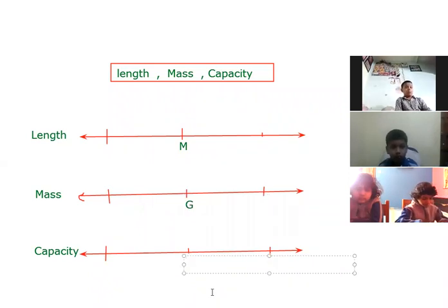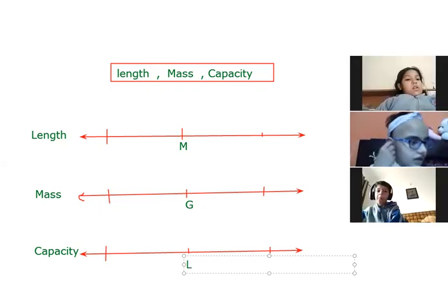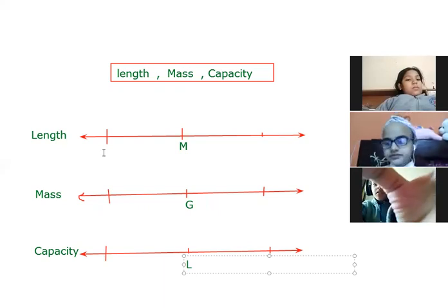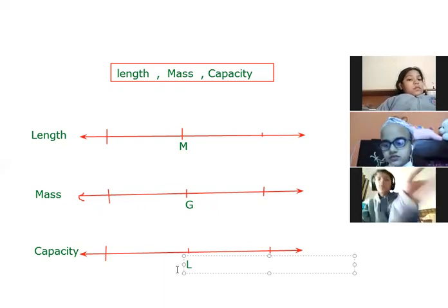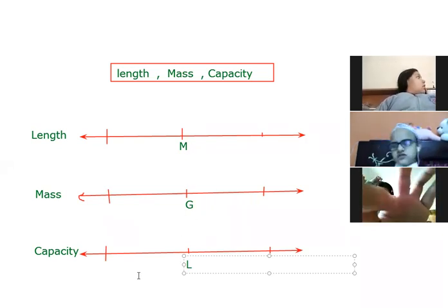So here we can take L. L means liter. So liter is the standard unit of capacity. It is clear? So if we are talking about the highest unit, because this is the standard unit, meter, gram, and liter. These are the standard units.